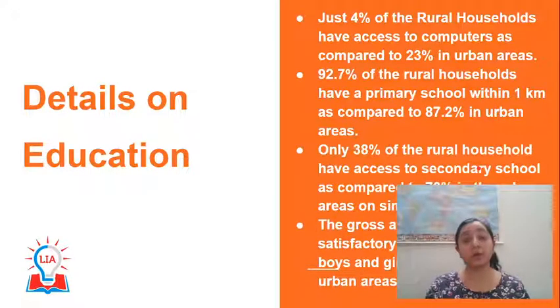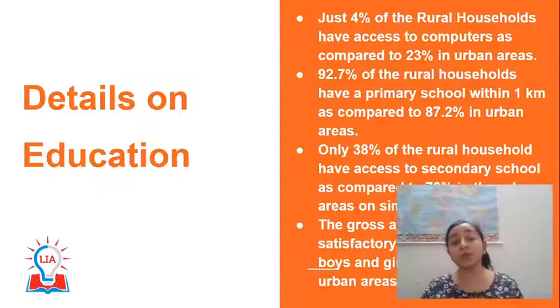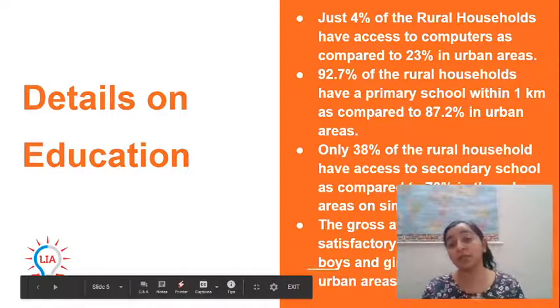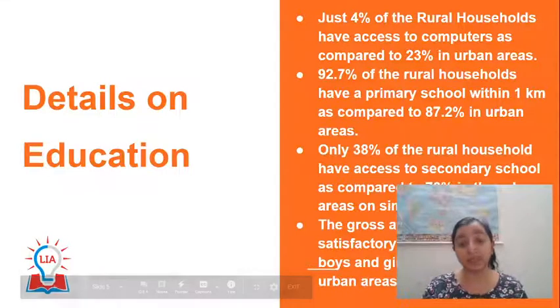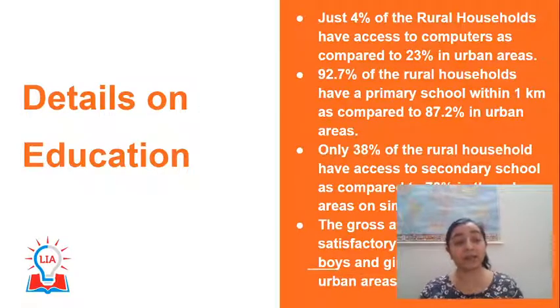Another thing which is talked about over here is that even though accessibility is a problem in urban areas for primary school, and in rural areas accessibility has also increased, the gross attendance ratio, the GAR that we use to measure how many students are reaching school, has been very satisfactory. In fact, it has been nearly 100%, which means most of the girls and boys who are of school-going age are actually going to school and attending it. So this has been a great progress in terms of education in India.